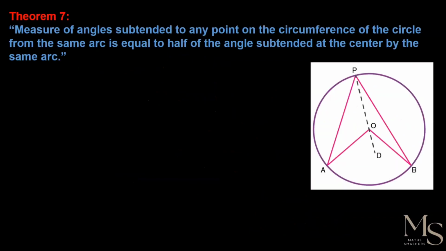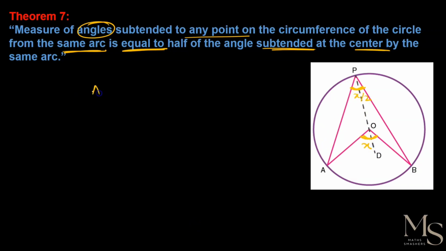So let's move on to the next theorem, that is, the measure of the angle subtended at any point of the circumference of the circle from the same arc is equal to half of the angle subtended at the center. That means the angle subtended at the center, the center of the circle, is double the angle at the circumference. That means if it is x, then it is x by 2.